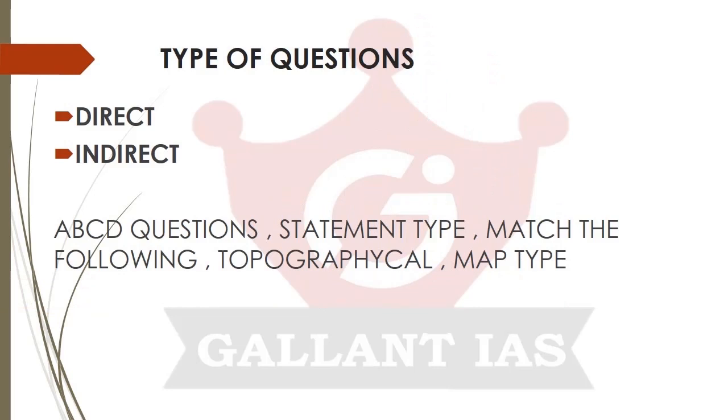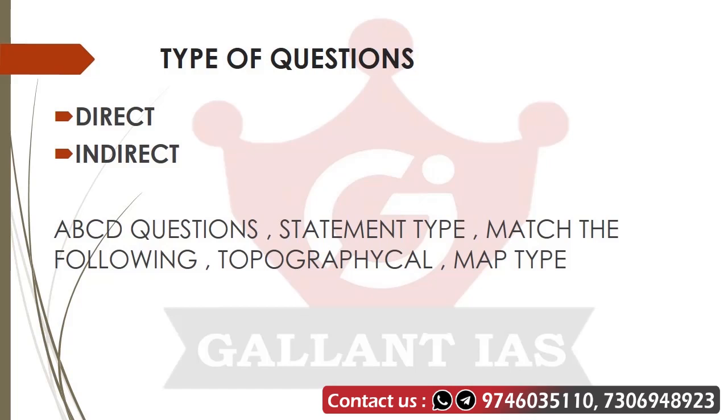So guys, the questions that have been asked in prelims based on international relation from the year 2015. If you look at the questions from 2015, you can divide them into two sections, that is direct as well as indirect. Either the question is direct or indirect. The questions can be of type ABCD, statement type, match the following, topographical map type. Likewise, different types of questions can be asked, either direct or indirect.